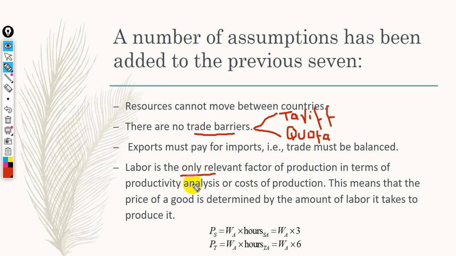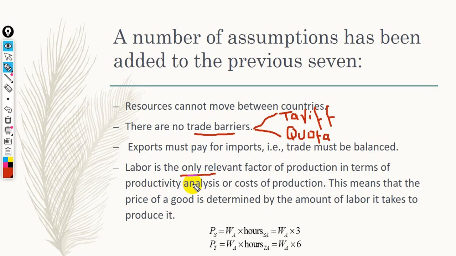We are going to focus only on labor, but we are going to use labor, capital, land, etc. But the most important one for us is labor. So the price of the product will be determined by the wage multiplied by the number of hours required to produce a single unit of the commodity.